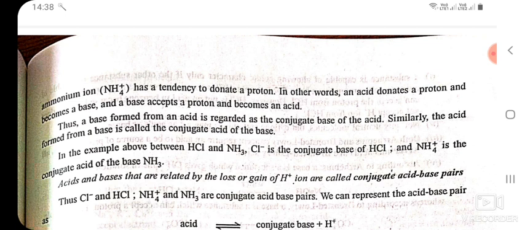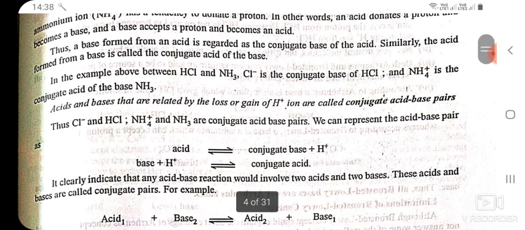Acids and bases that are related by the loss or gain of H plus ion are called conjugate acid-base pairs. Thus, Cl negative and HCl, NH4 positive and NH3 are conjugate acid-base pairs. We can represent the acid-base pair as: acid gives conjugate base plus H plus ion, whereas base accepts the H plus ion to give conjugate acid.